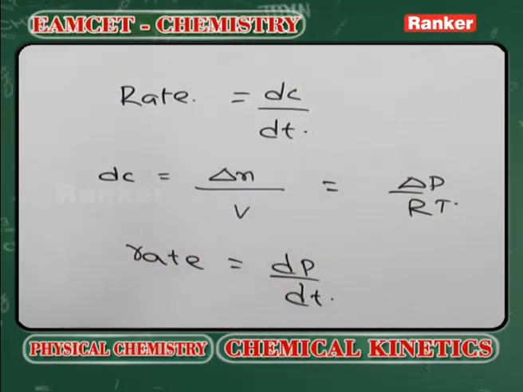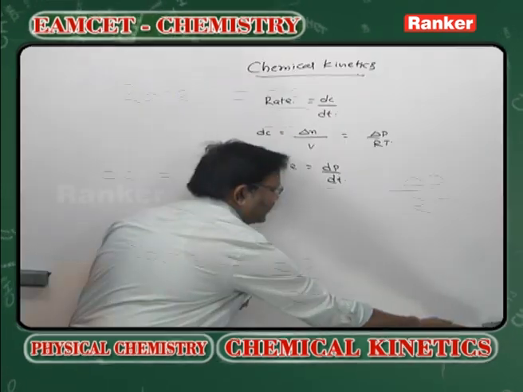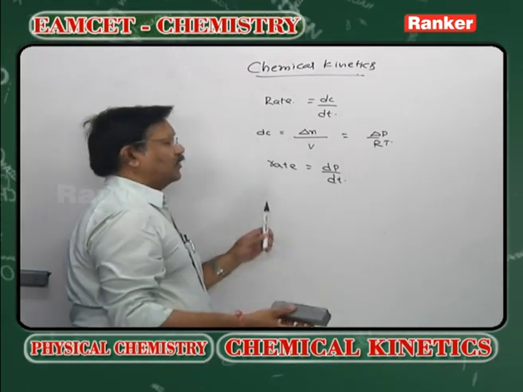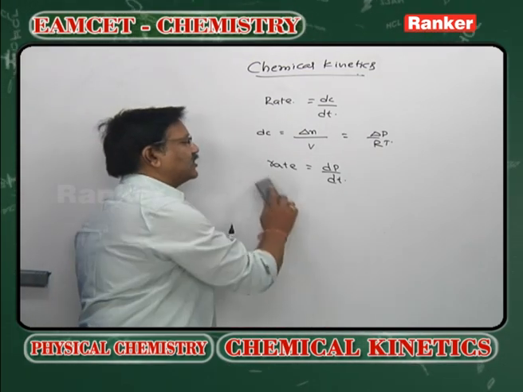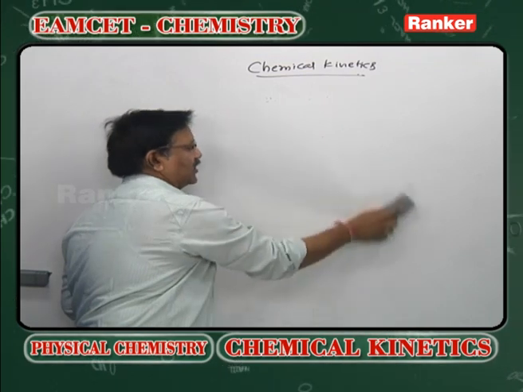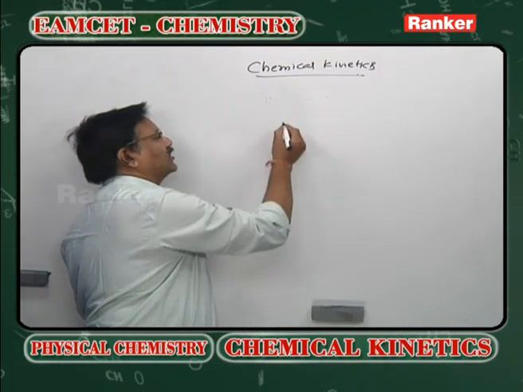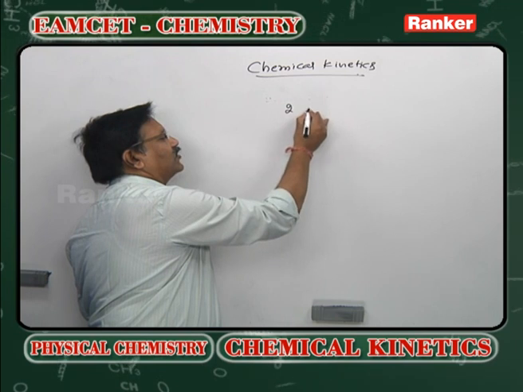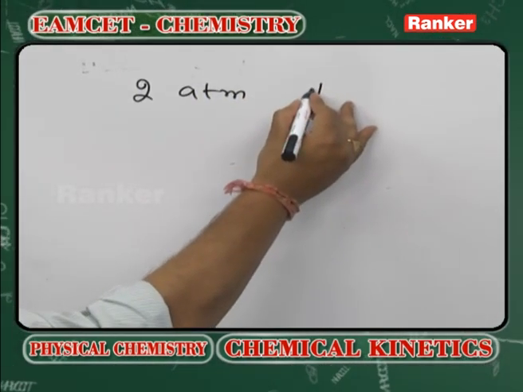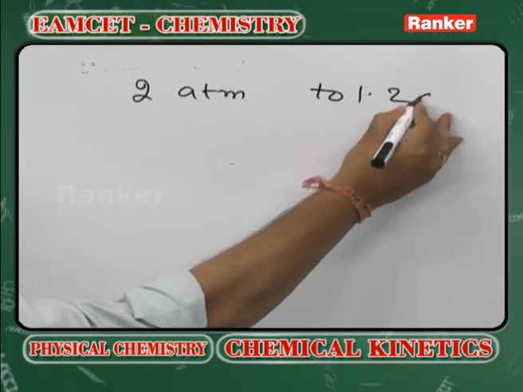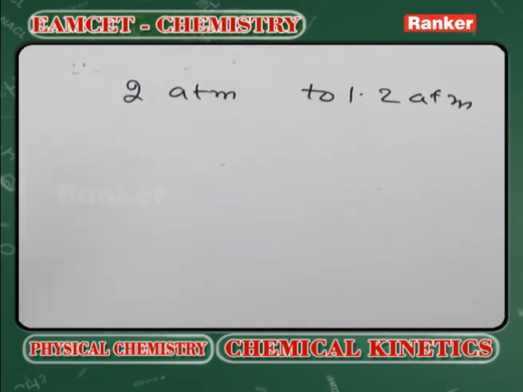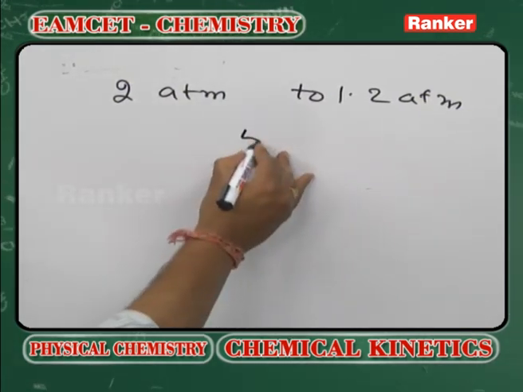So, to understand this, we can take a hydrogenation reaction. During the hydrogenation reaction, the pressure of the hydrogen is reduced from 2 atmospheres to 1.2 atmospheres in a span of 50 minutes.